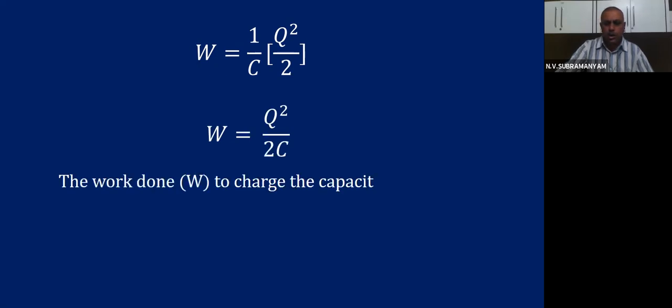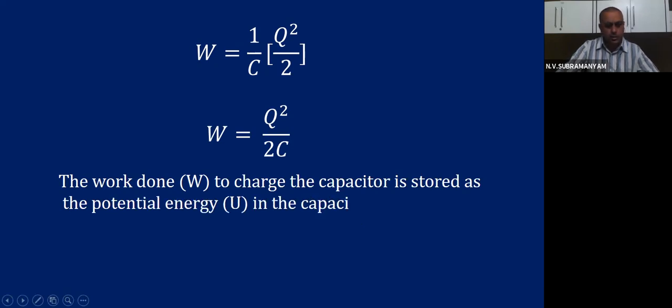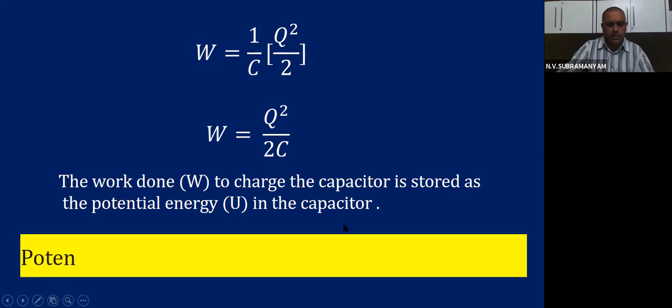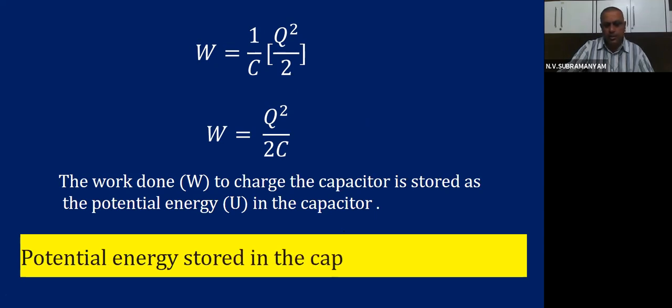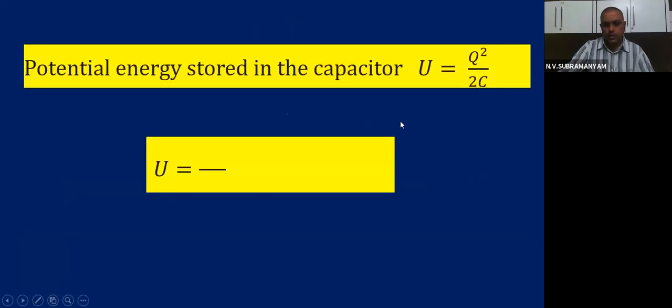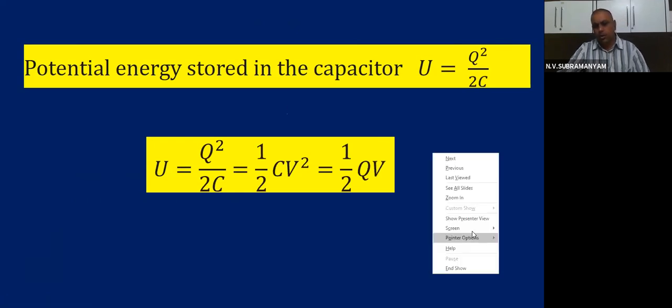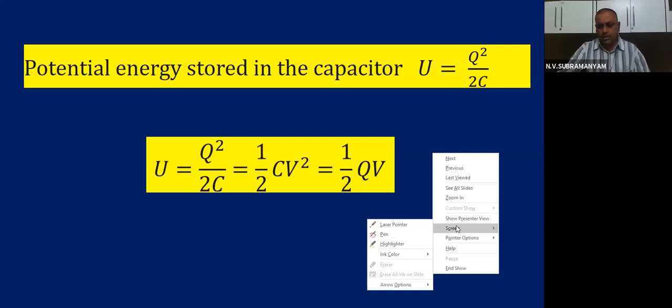The work done to charge the capacitor is stored as potential energy U in the capacitor. That means the potential energy stored in the capacitor is U equals Q square by 2C. And this Q square by 2C can also be written as half CV square or half QV. I will show you how on a white screen.